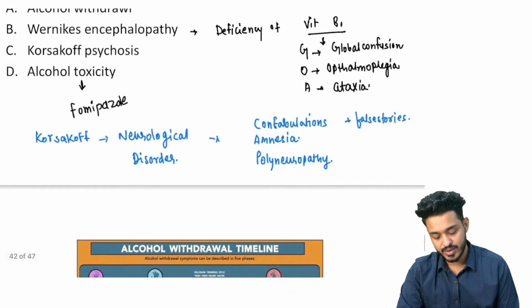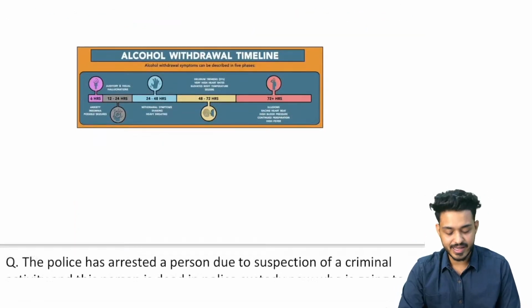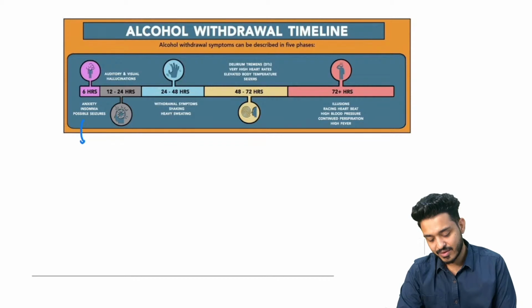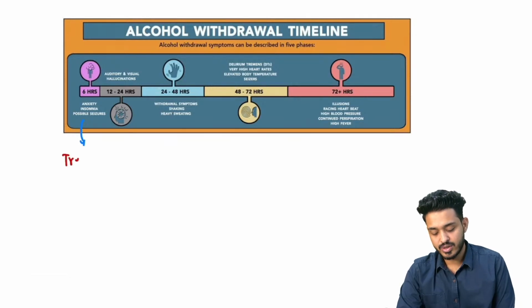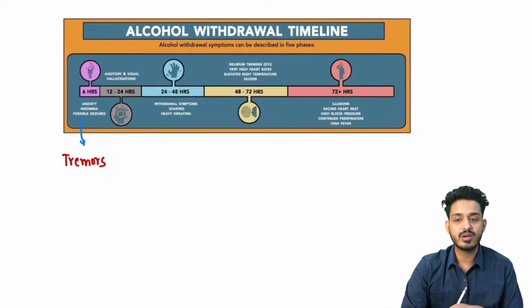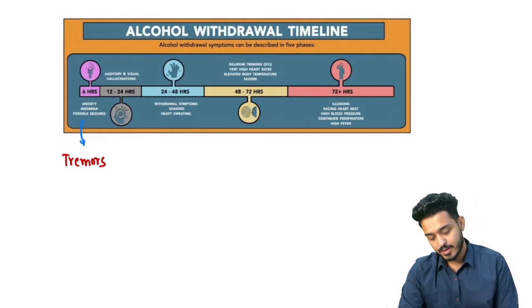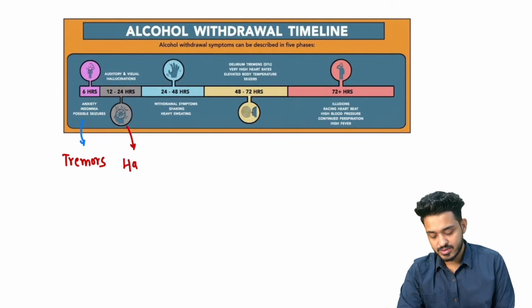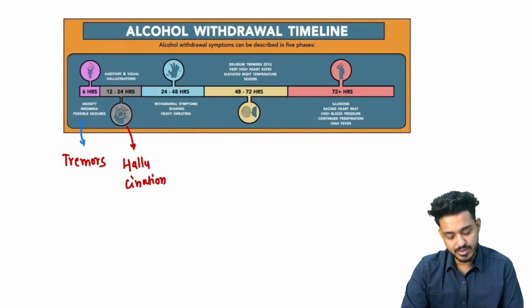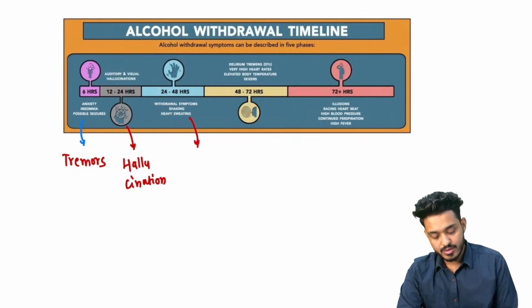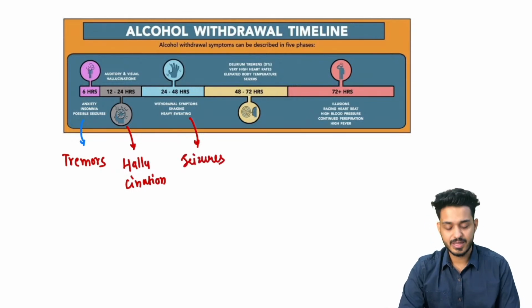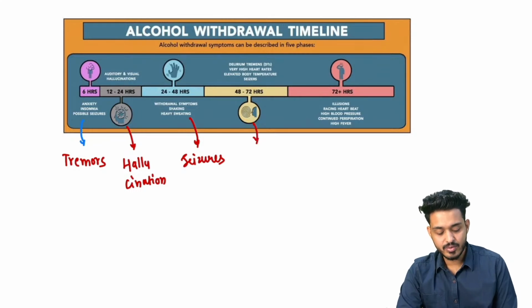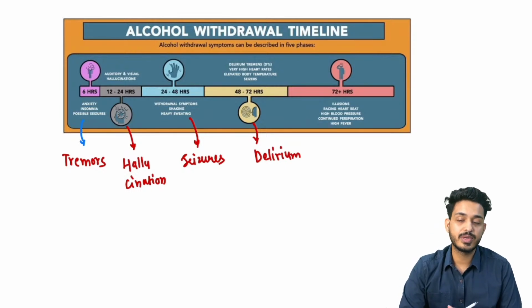What about alcohol withdrawal? Let's try to understand what symptoms you will be getting with alcohol withdrawal. First of all, within 6 hours you will be getting what? Tremors. If you are a constant drinker and stop alcohol for 6 hours, you will be having tremors. 12 to 24 hours you will be having hallucinations. 24 to 48 hours, within 2 days, you will be having seizures. And then 48 to 72 hours, within 3 days, you will be having delirium tremens.